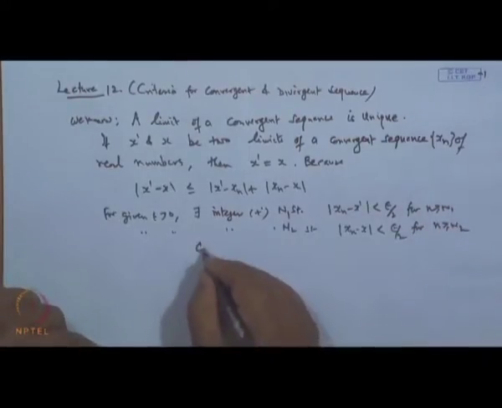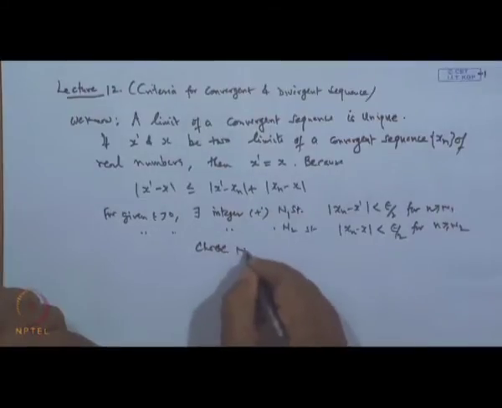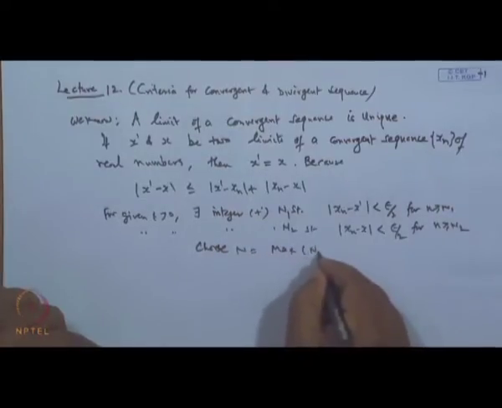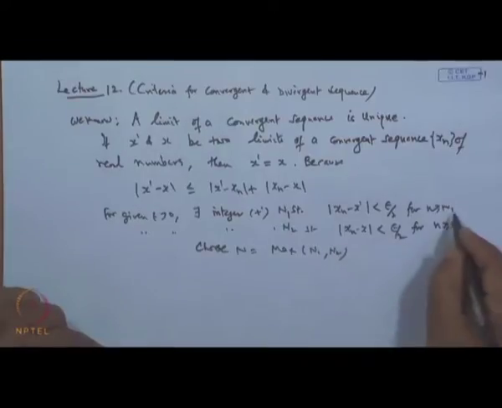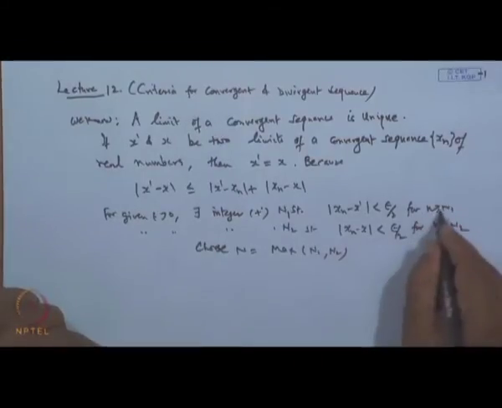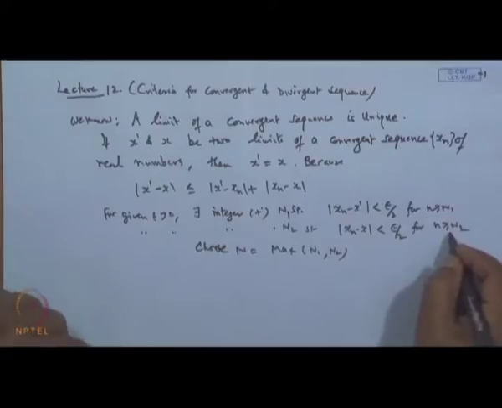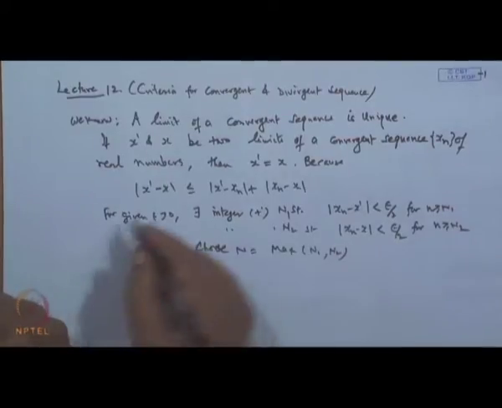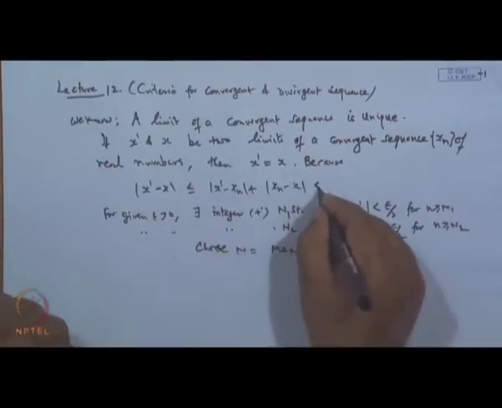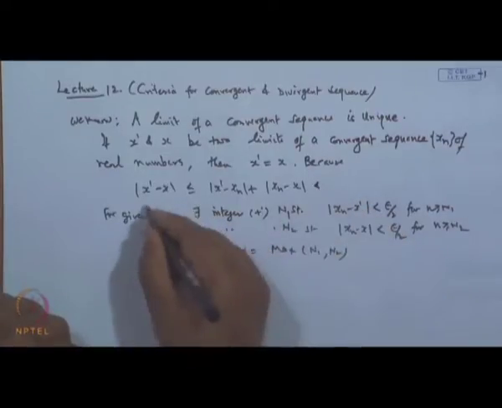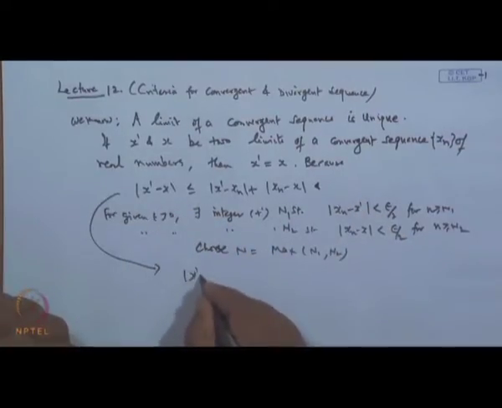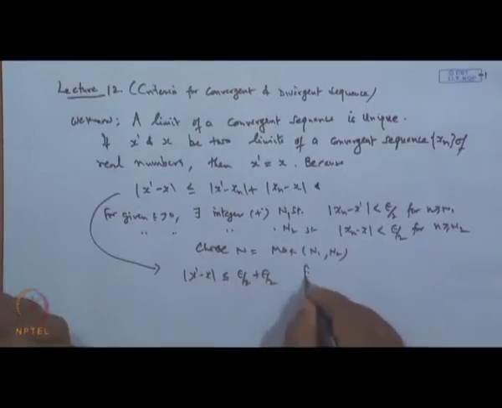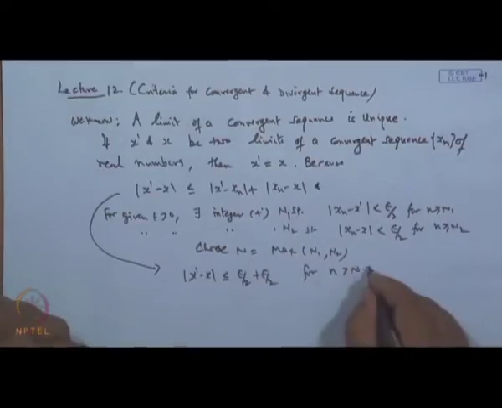So, if we choose capital N to be the maximum of N 1 and N 2, then this result is true for all n greater than capital N. Therefore, this can be made less than epsilon by 2 plus epsilon by 2 for n greater than N. So, this shows that x dash must be equal to x.